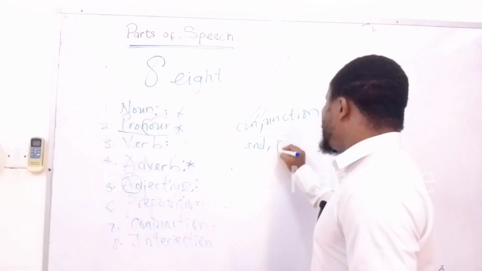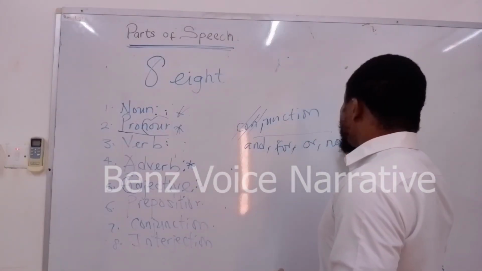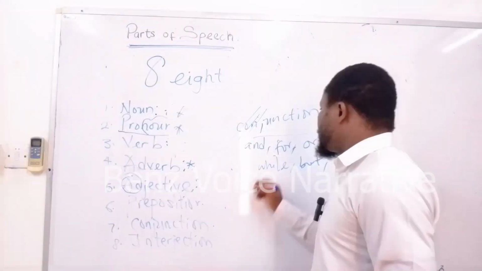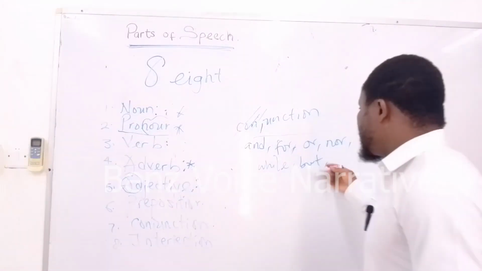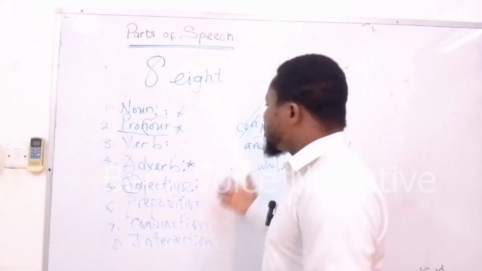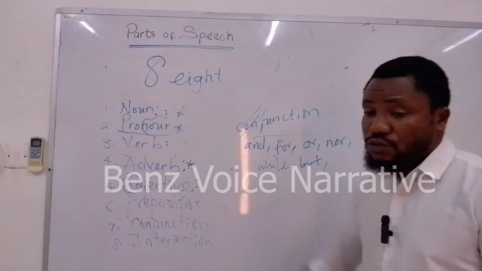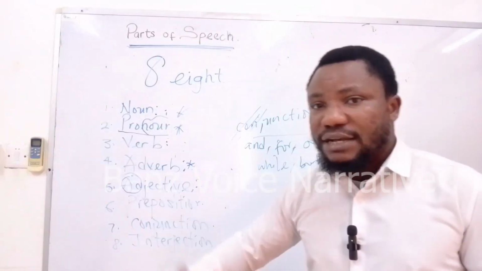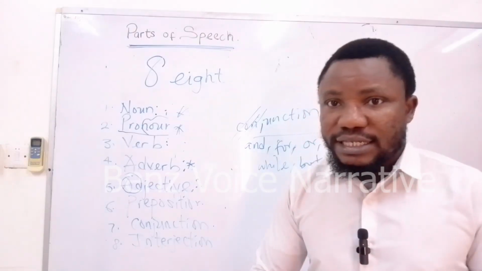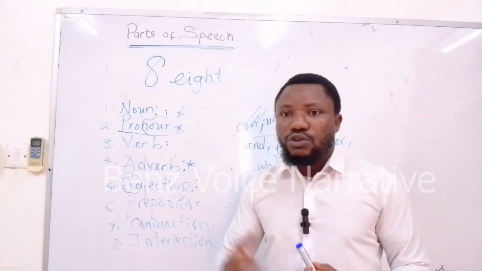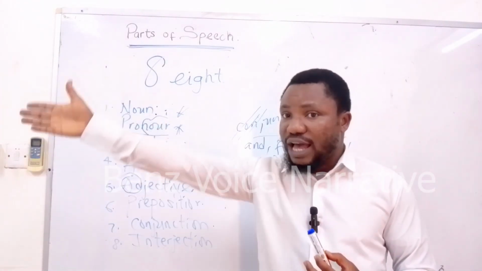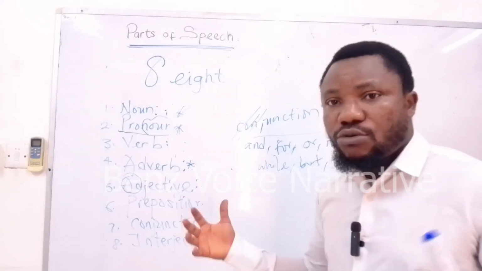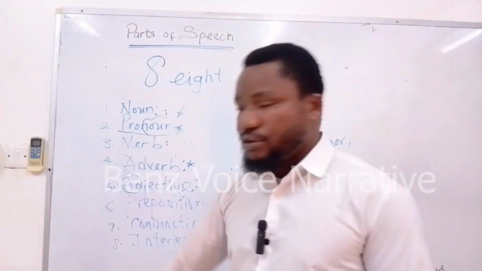So we have and, for, or, nor, the FANBOYS mnemonic, and then we have while, but, etc. These are just a few examples of conjunctions, words that join. So myself and that person, myself and this person. I want this and not that. You can take this phone or have that one. You can take this or have that. Or, so all of these are conjunctions. Conjunctions are words that join, that combine, that link two or more words together. So that is that about it.